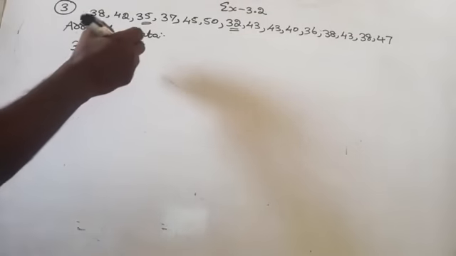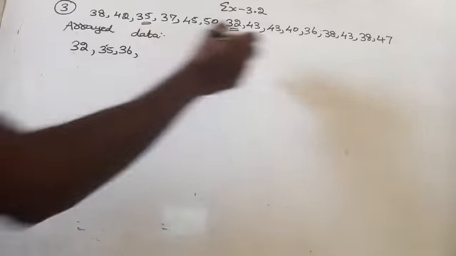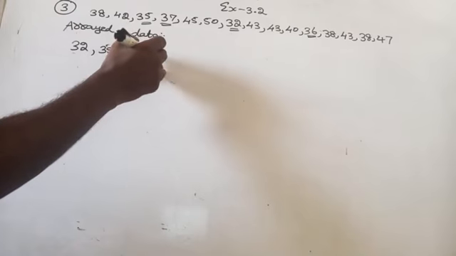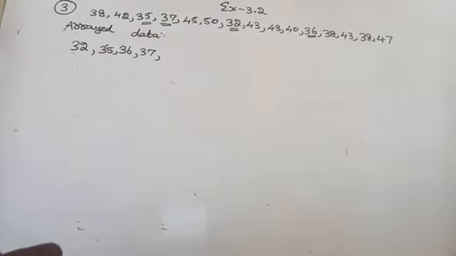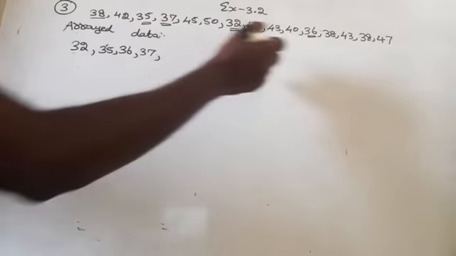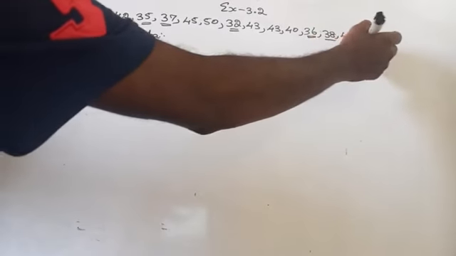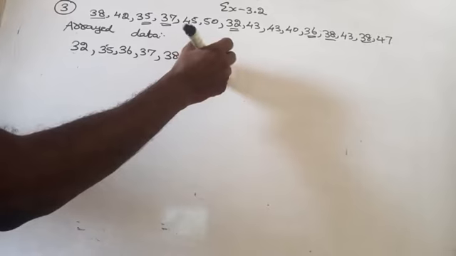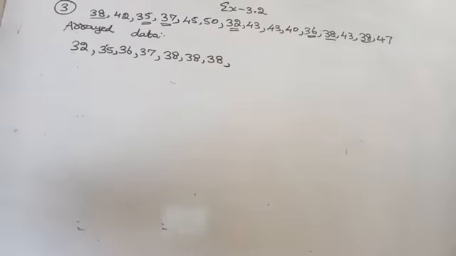How many 36 do we have? Only one. Then 37, only one. Then 38, three times: 38, 38, 38. We don't have 39.